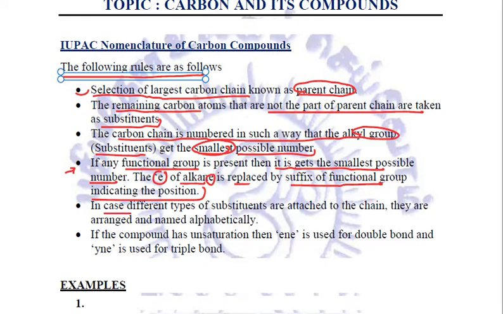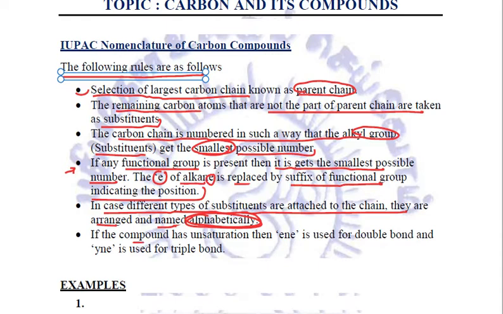Now, in case different types of substituents are attached to the chain, then they are arranged and named alphabetically. Right? For example, if ethyl and propyl are attached, then ethyl, with alphabet E, will come first and propyl, starting with P, will come later.